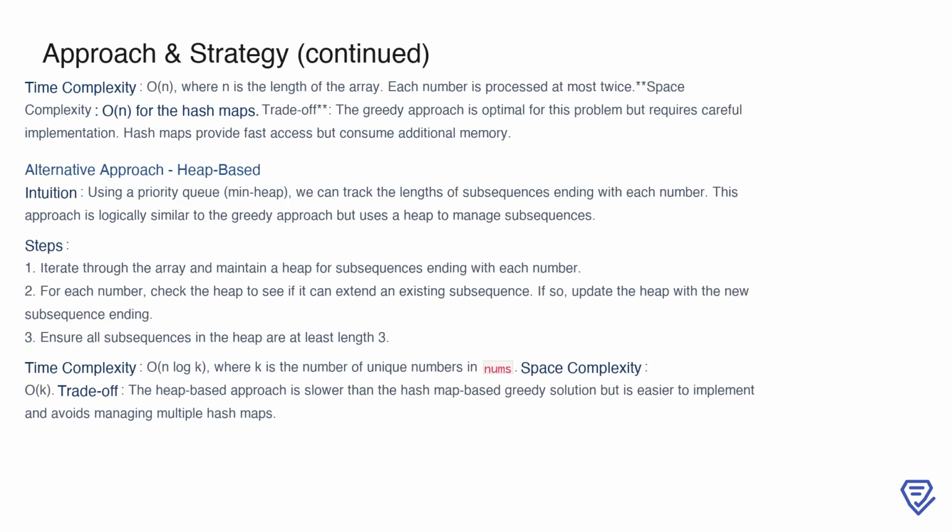The greedy approach is particularly appealing due to its efficiency. Its time complexity is O(n), as each number in the array is processed at most twice, once when it is added to a subsequence and potentially a second time when its frequency is updated.